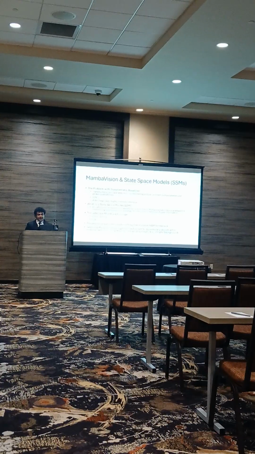Mamba Vision and state space models. To understand why our model is so much smaller and faster than the MobileViT baseline, we have to look at state space models, specifically Mamba Vision. Traditional transformers are powerful because they look at the whole image at once. However, they use self-attention, which scales quite drastically. If you double the image resolution, the memory cost quadruples. This is why the baseline model required nearly 8 million parameters.